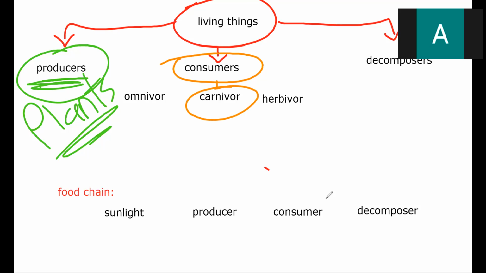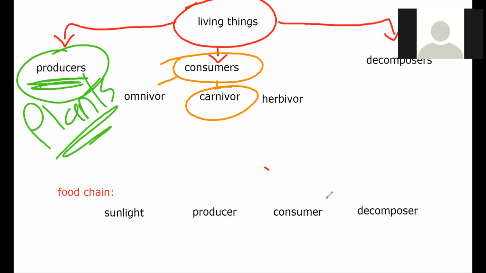Okay, if they eat only plants. Miss? Yes. Like when a lion eats a deer, this is what you mean? Yes, exactly. When a lion eats a deer, it's a carnivore. But when a bear eats fish and berries, both of them, is it herbivore or omnivore?